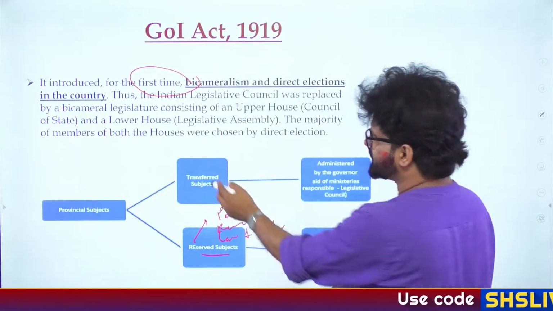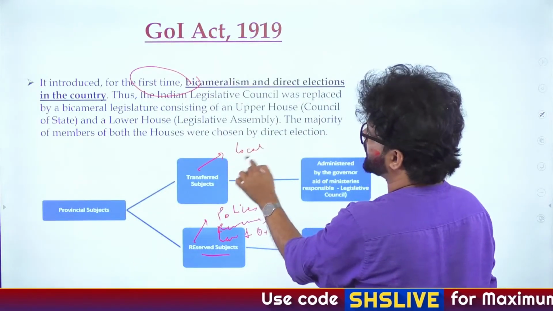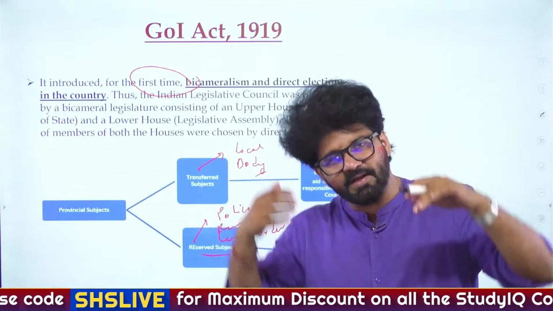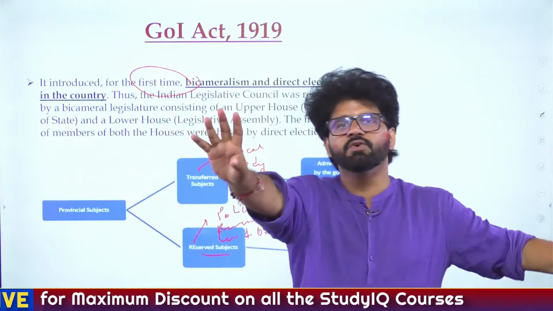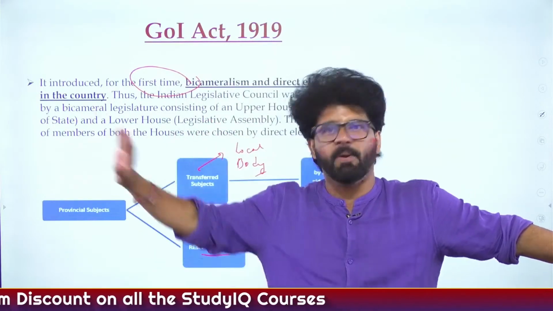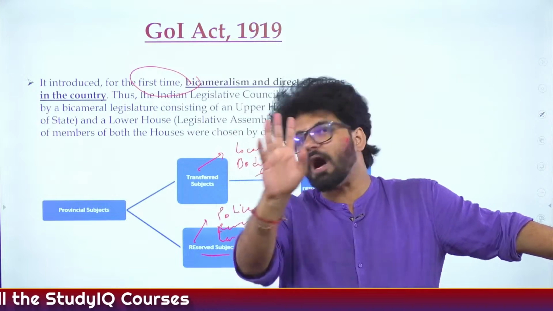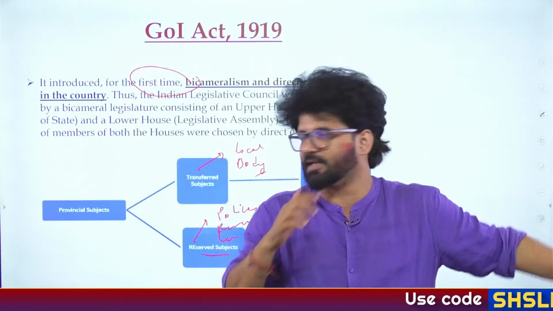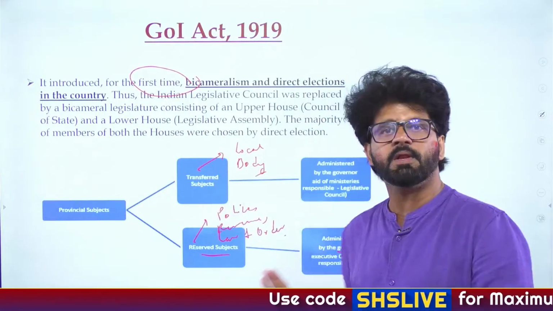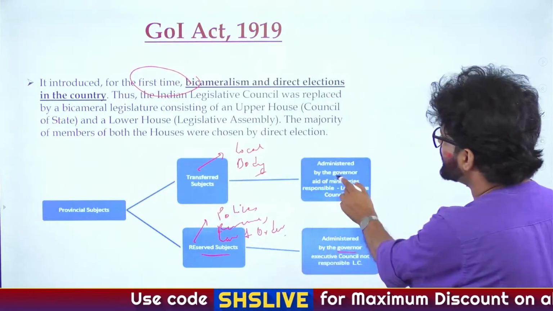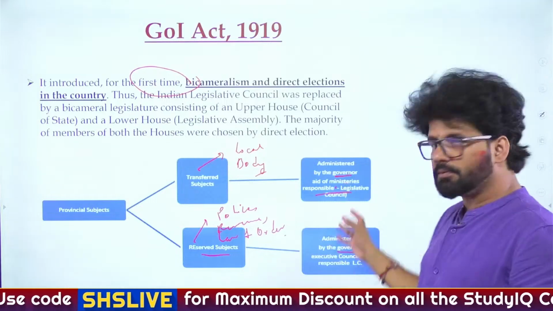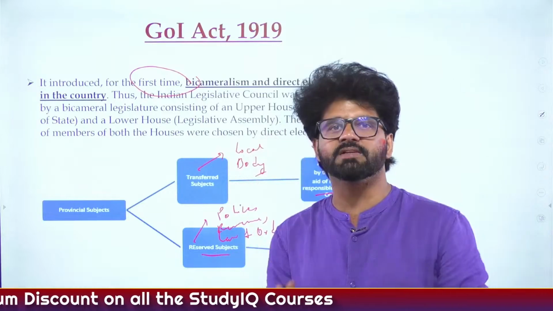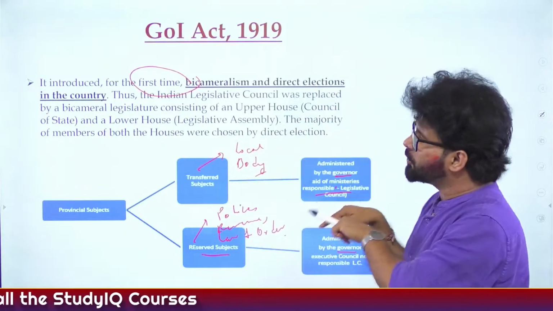Then transferred subjects, let's take an example, local body. It was kept under transferred subjects, not much power. Even currently, after the passage of the 73rd and 74th Amendment, we know how powerful our third tier of government is, how powerful panchayats and municipalities are. So these kinds of subjects, local bodies, were kept in transferred subjects, given to the governor and legislative council, where we had our representation. Indians were there in the provincial legislative council also, and that led to debate.